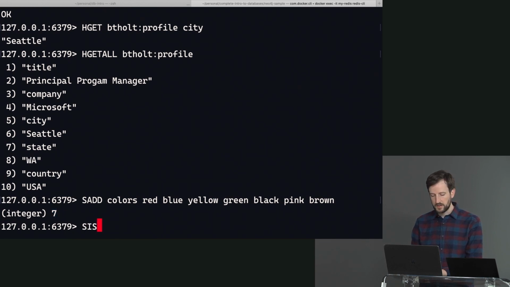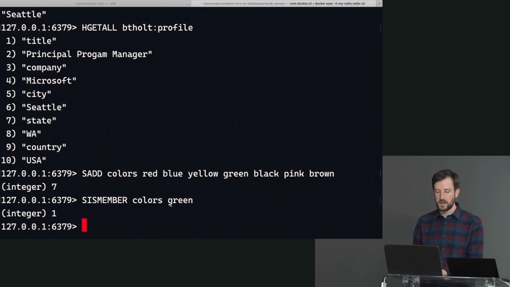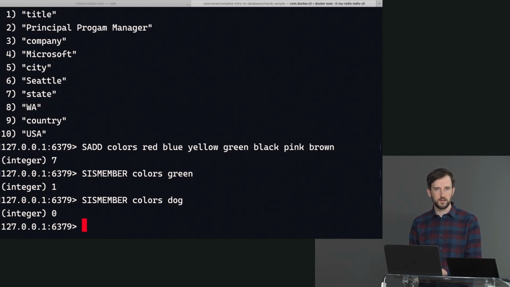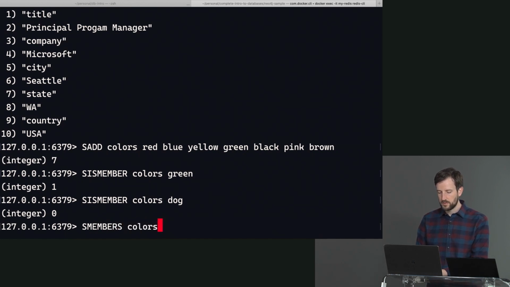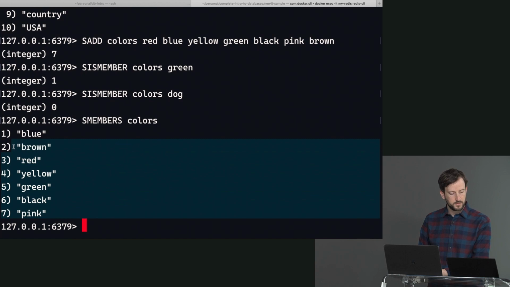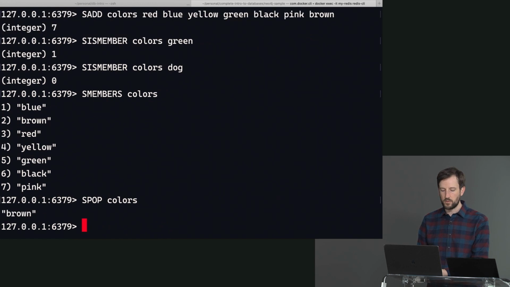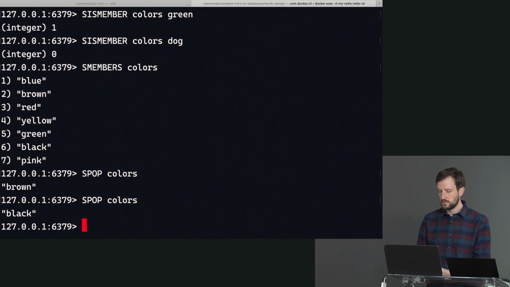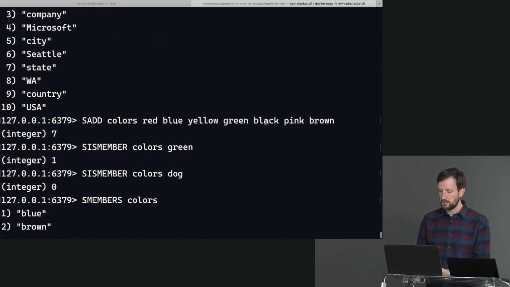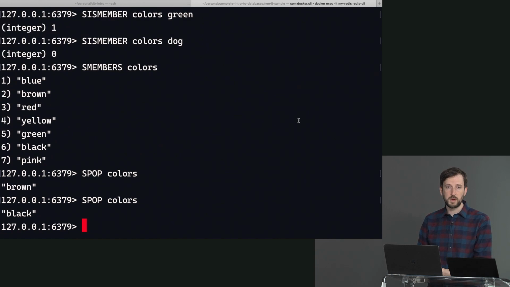And then you can do things like SISMEMBER colors green, and it's going to say, yes, I do know green. But I can say, is dog a member of colors? And it'll say, no, dog is not a member of colors. If I want to see all of the members of it, I can just say SMEMBERS colors, and this will give me everything that I have in the set. And I can say SPOP colors, and it's just going to give me back a random color. So in this case, I got brown back. I don't know if it's necessarily going to be the last one you added. Nope, it's not, because I added black then pink. So it just gives you back a random color.